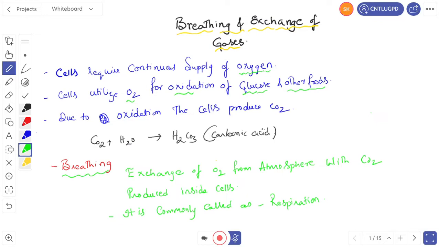Due to the oxidation process, the cells produce carbon dioxide, and this carbon dioxide which is liberated combines with water and forms carbonic acid. So this is the introduction part. Breathing: exchange of oxygen from atmospheric air with carbon dioxide produced inside cells is called breathing, and breathing is also commonly called respiration.